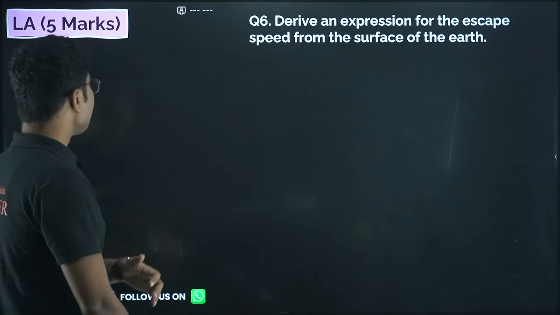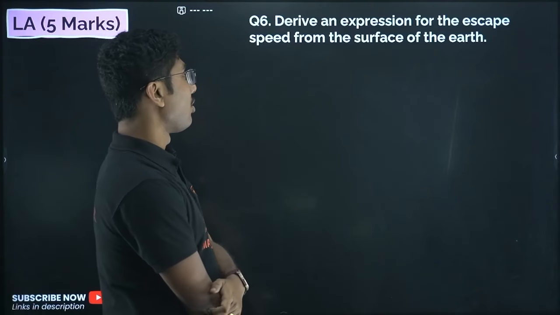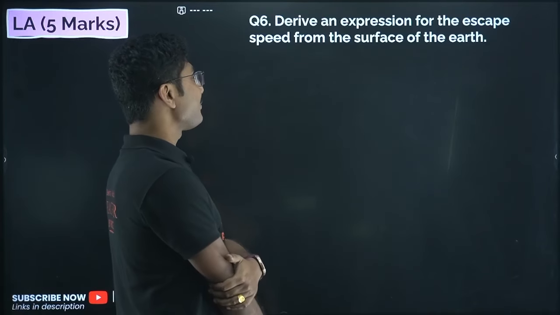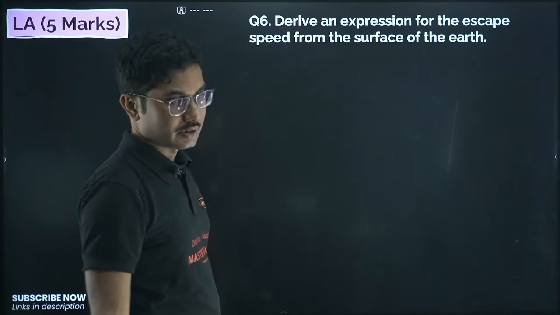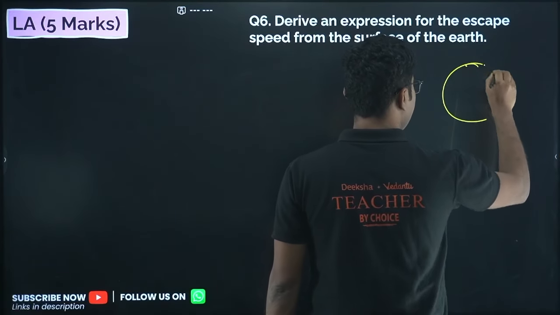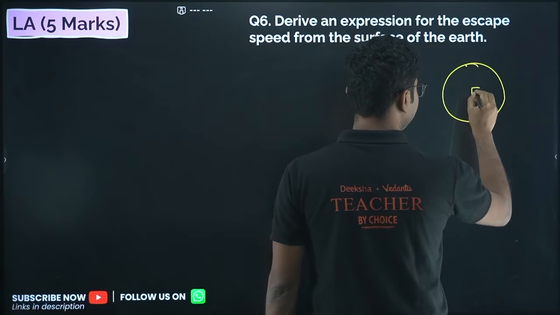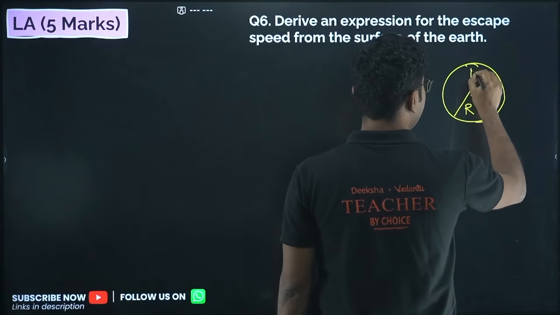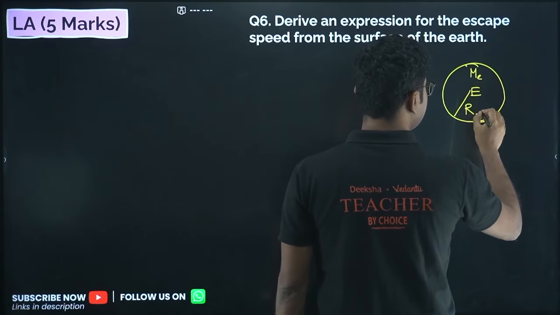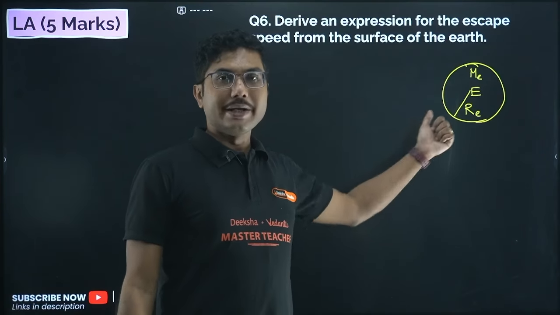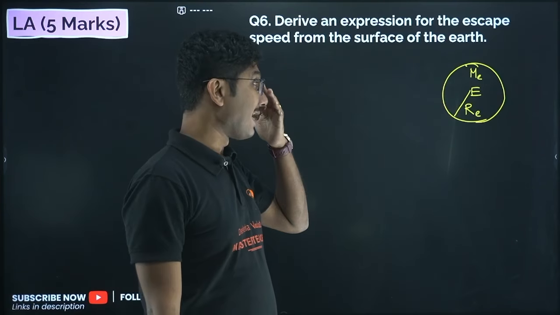Now let's move into the 5 marker long answer type derivations. Derive an expression for escape speed from the surface of the earth. Very interesting and very common question from this chapter. So we have our planet earth. Radius is given by r, mass of the planet is given by, say, let's use these symbols. Mass of the earth is Me, radius of planet earth is Re.